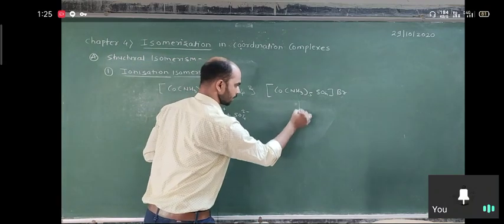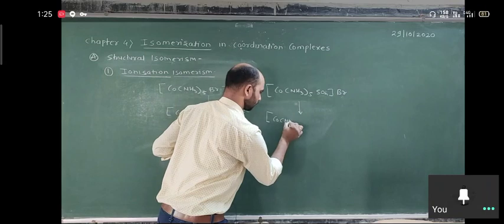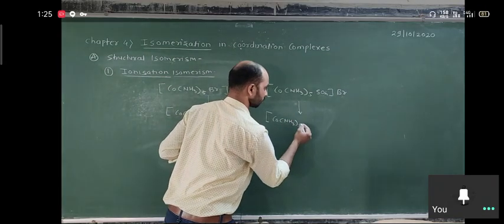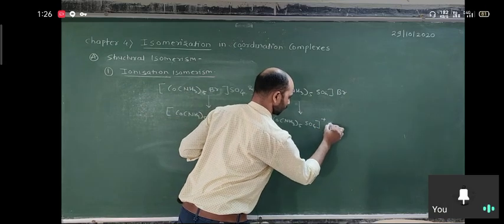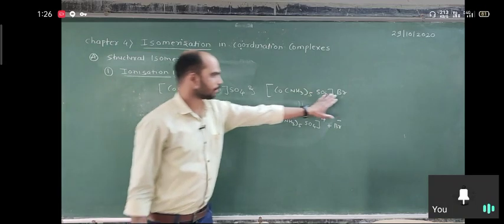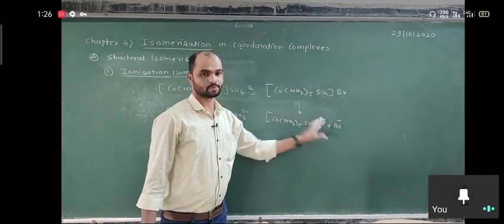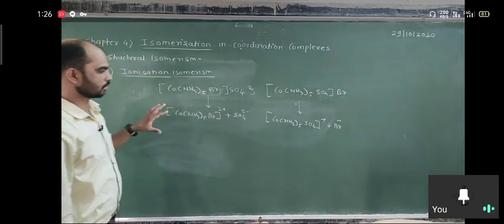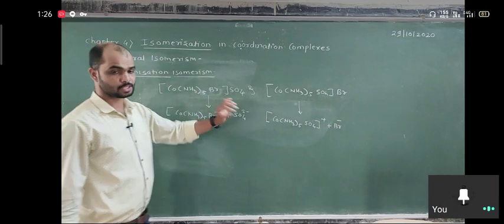But in the other case, outside of the complex only Br is present, Br has a minus charge, so the complex has only a plus 1 charge. How many charges are on the cation and anion is not important.